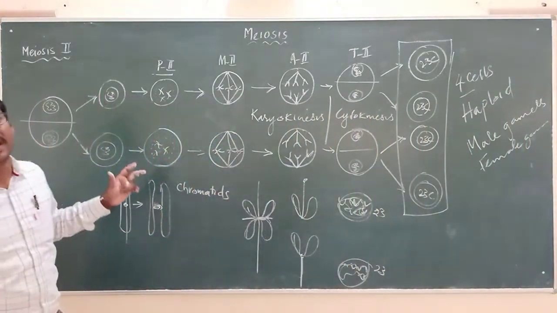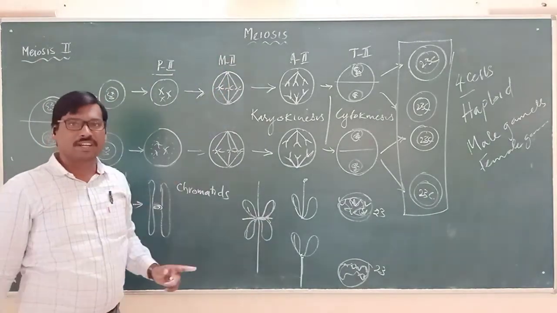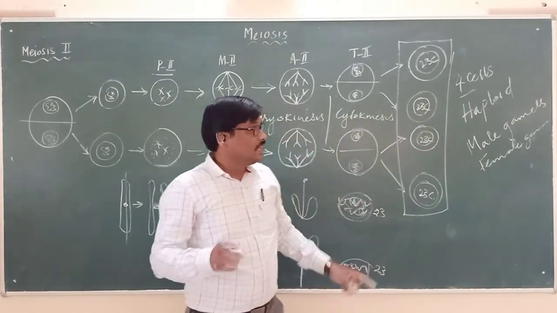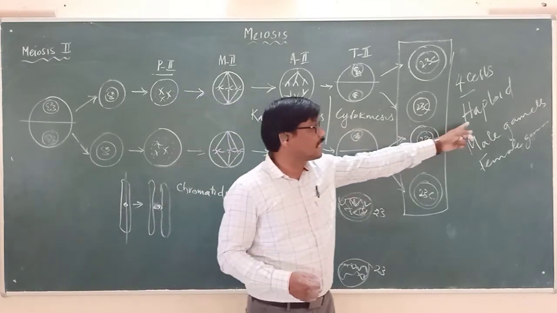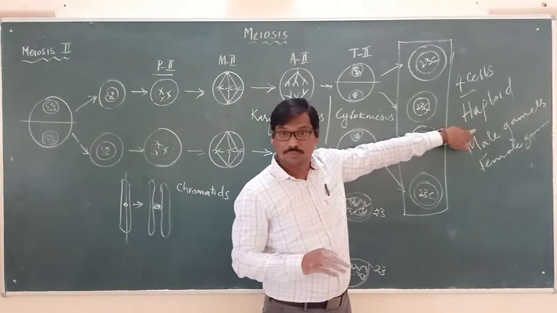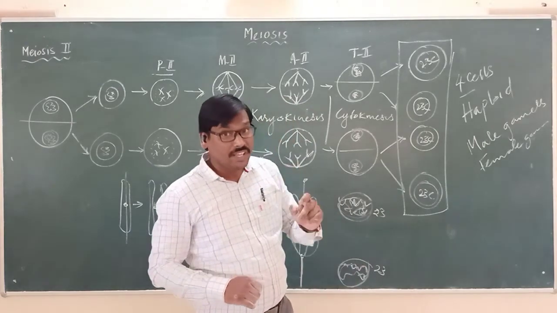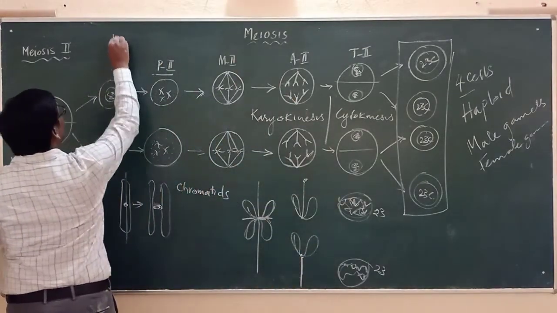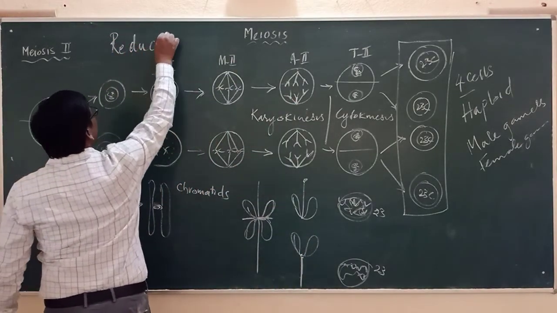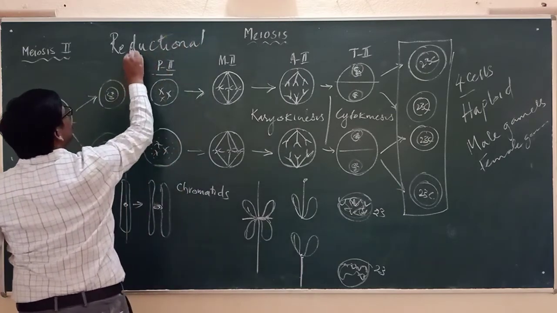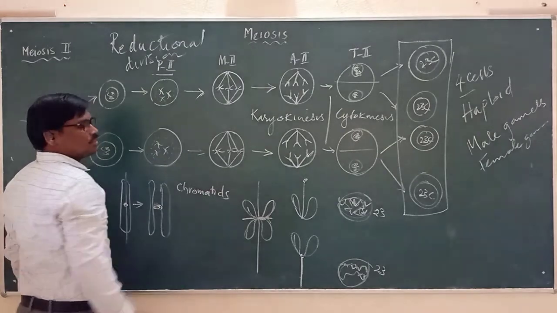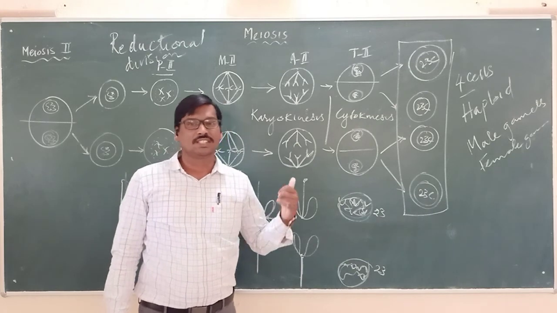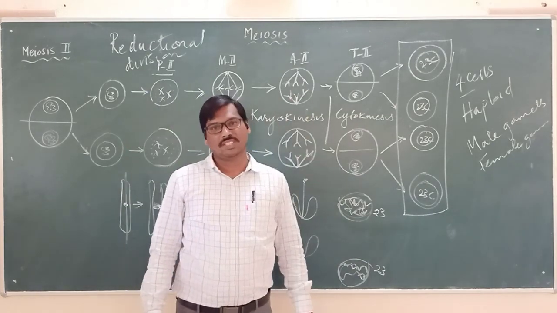So this is all about meiosis. We have to remember that meiosis is a division where 4 cells are formed, and these 4 cells are haploid, which means the number of chromosomes is reduced to half. That's why meiosis is also called what? Reductional division. Please remember this point. These are the points which we should keep in mind when we are talking about the review of mitosis, which we studied previously, and the review of meiosis. Thank you so much.